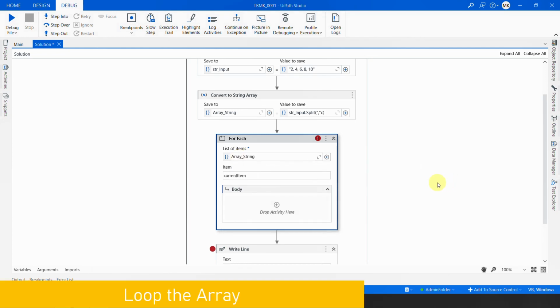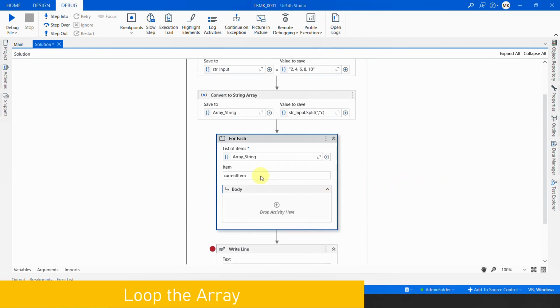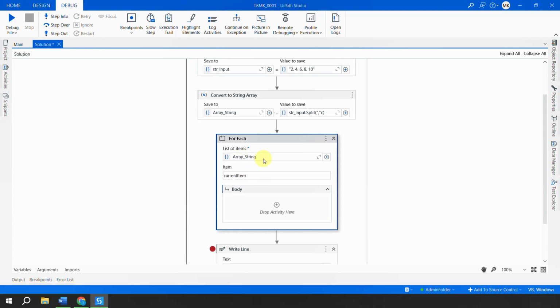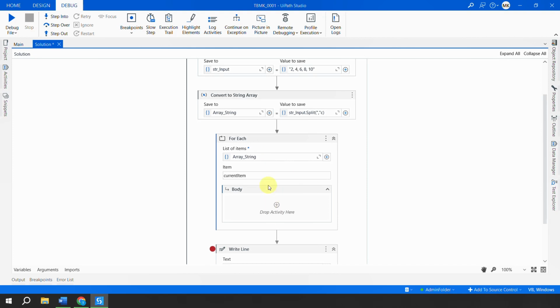Now one common question many UiPath developers have: I provided this array but I never told UiPath that I have a string, or an integer. In the older version such as 2019.10, you had to set an additional property in the properties and tell UiPath what kind of items you have.